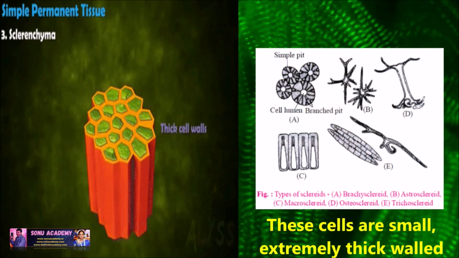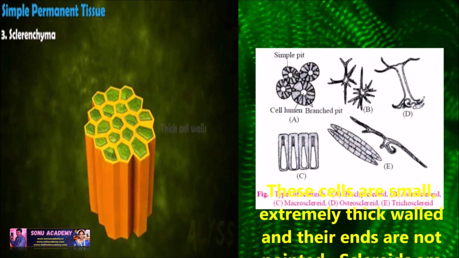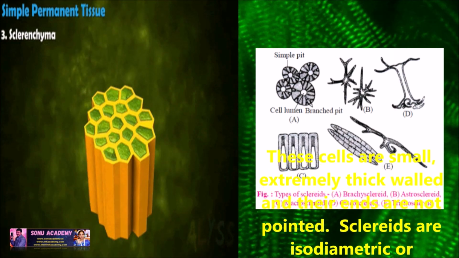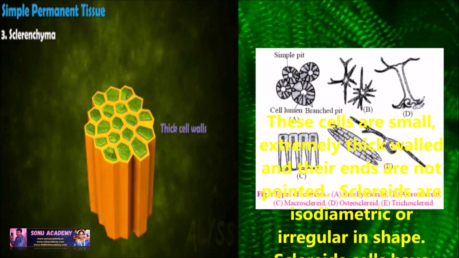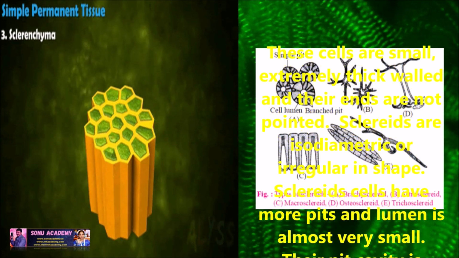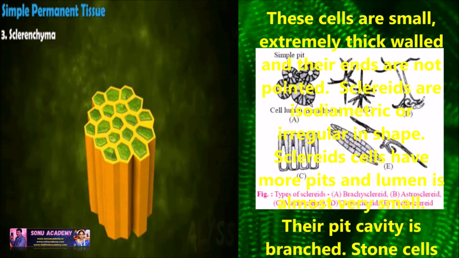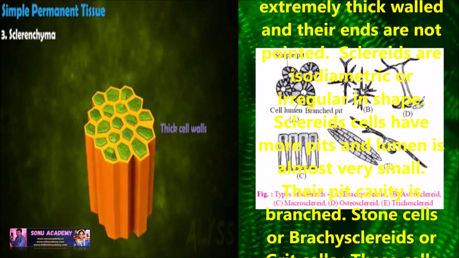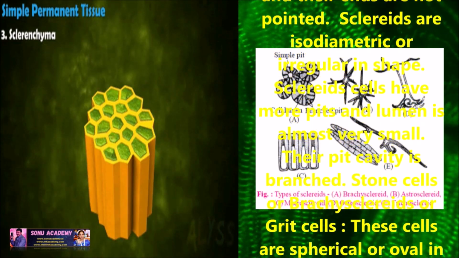Sclereids: these are small, extremely thick-walled, and their ends are not pointed. Sclereids are isodiametric or irregular in shape. Sclereid cells have more pits and the lumen is very small. Their pit cavity is branched.